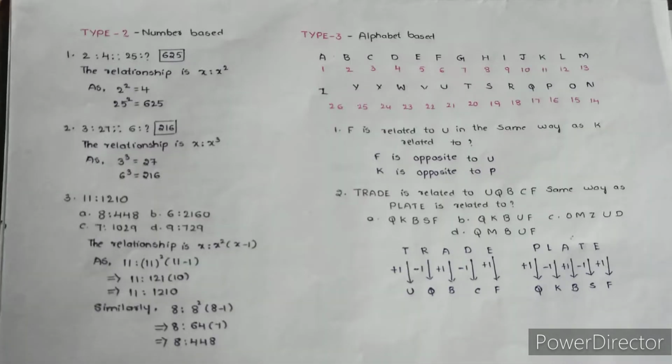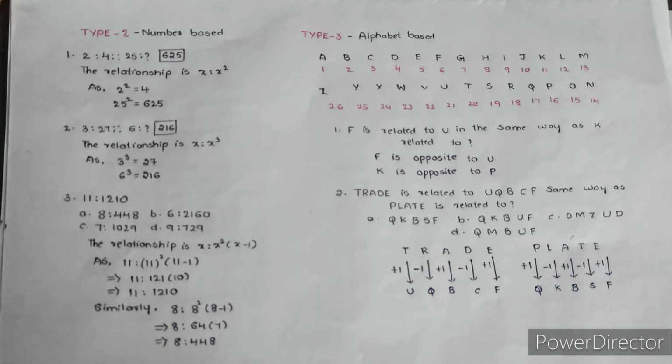Under this type you get questions related to addition, subtraction, squares, cubes, multiplication, division. Here you have to find out the common relationship. The first question is 2 is to 4, similarly 25 is for what?